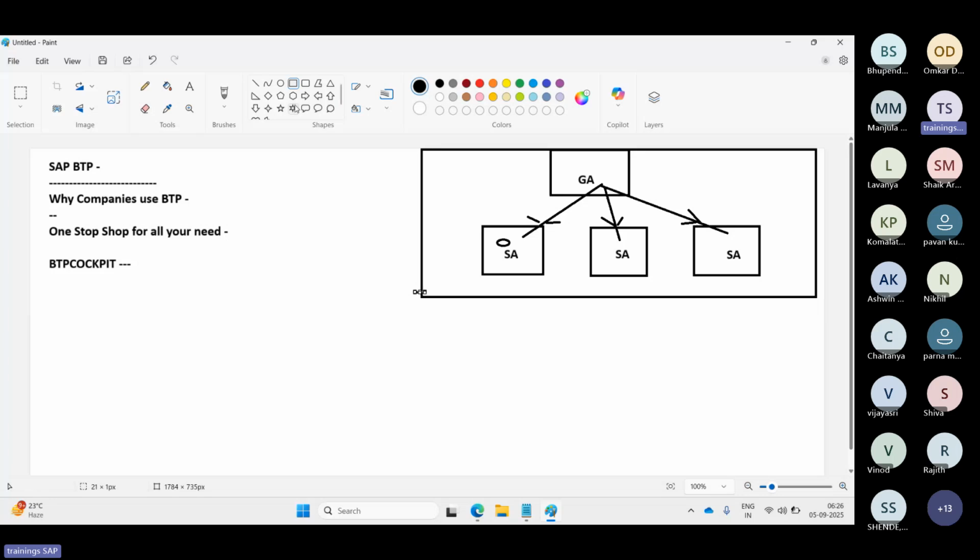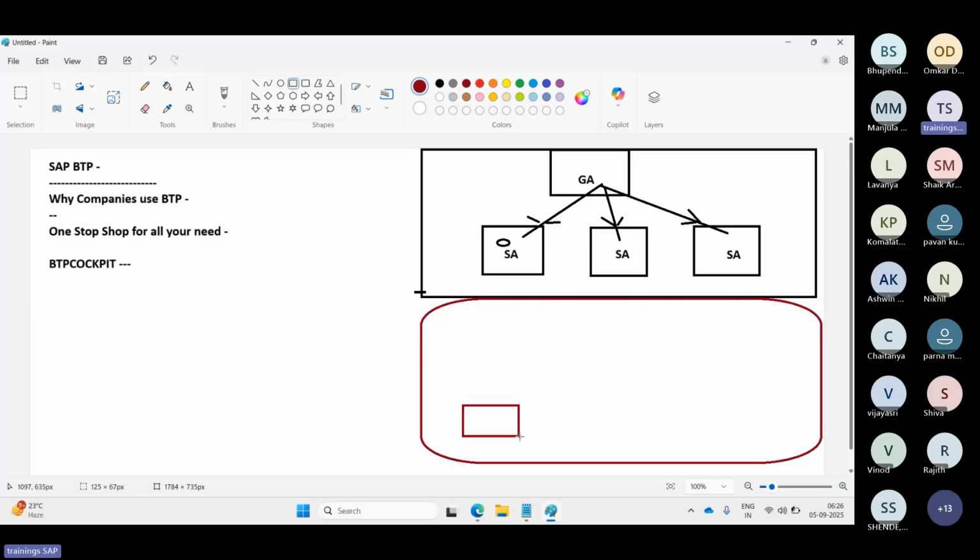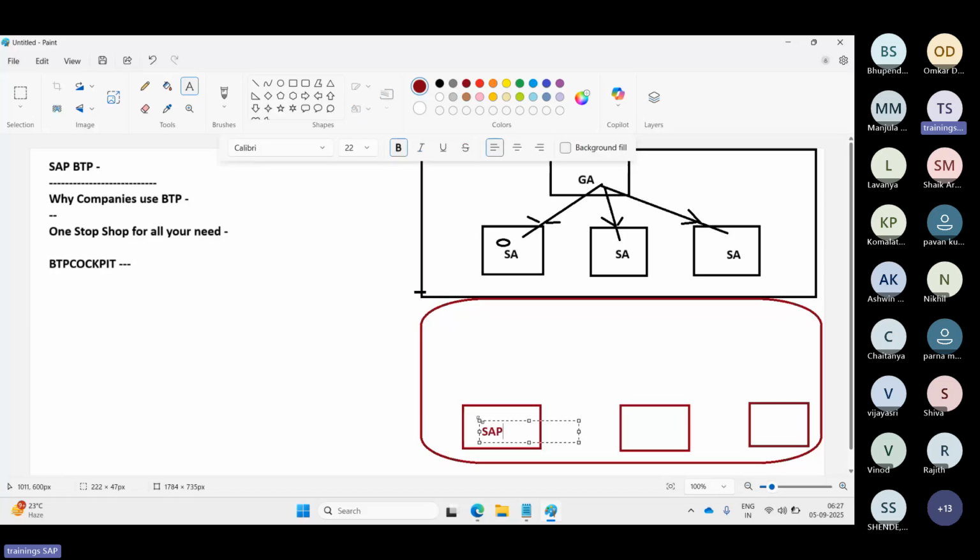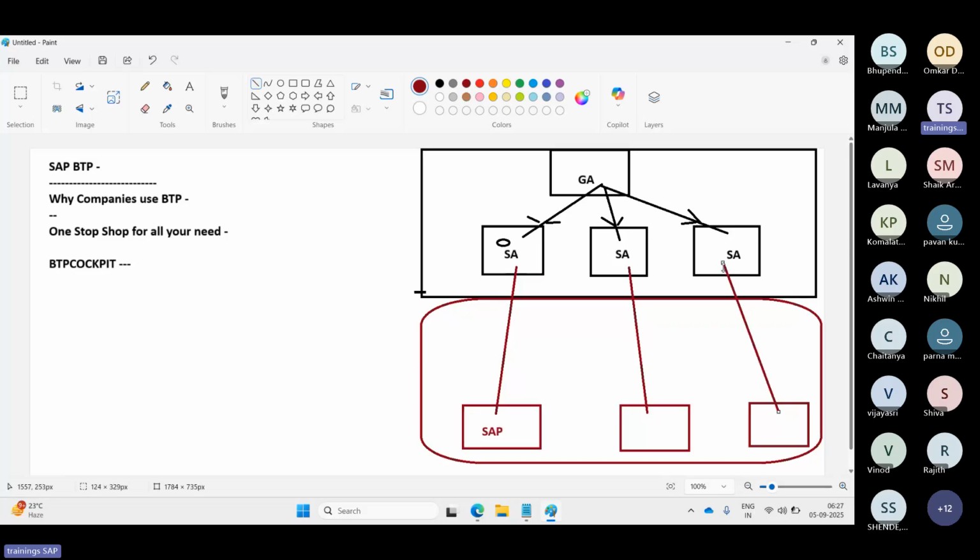Suppose a customer wants to integrate on-prem solutions. Then there is a customer network, and inside the customer network they have SAP systems available, for example Development S4HANA and Quality S4HANA. They want to integrate these SAP systems into the cloud. At the BTP sub account level, they have to do all the integrations, right?